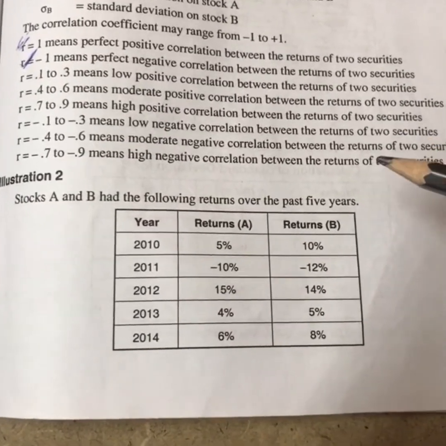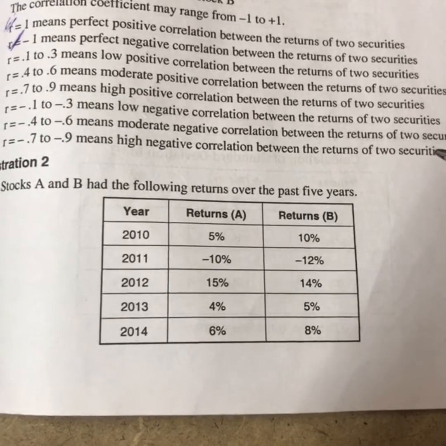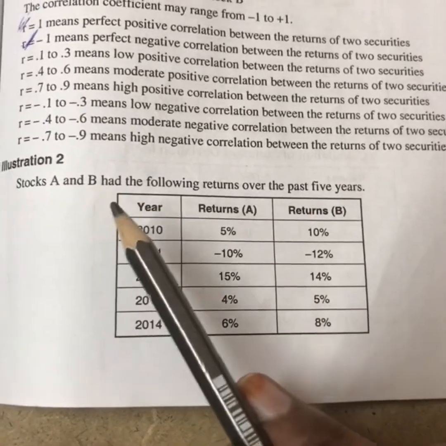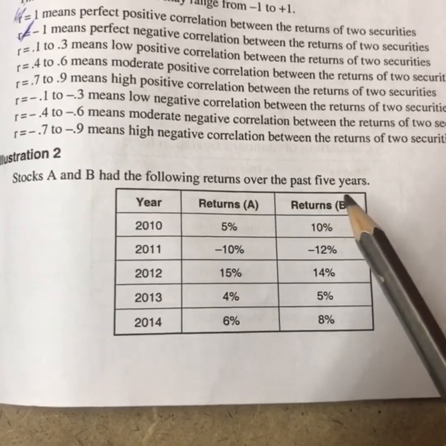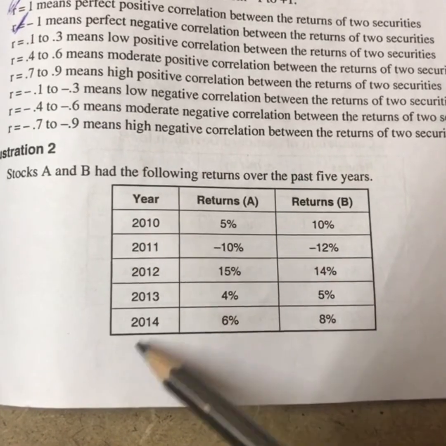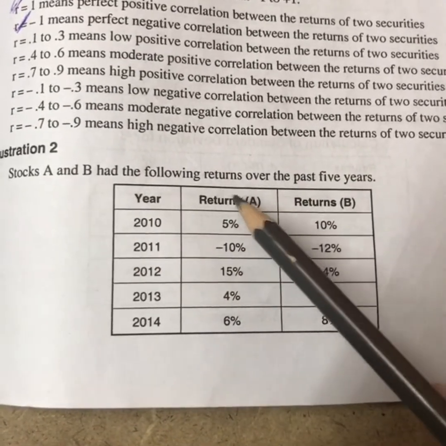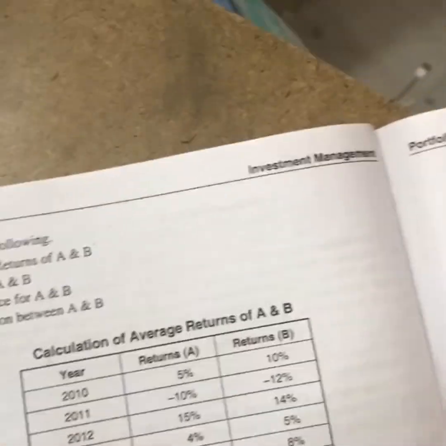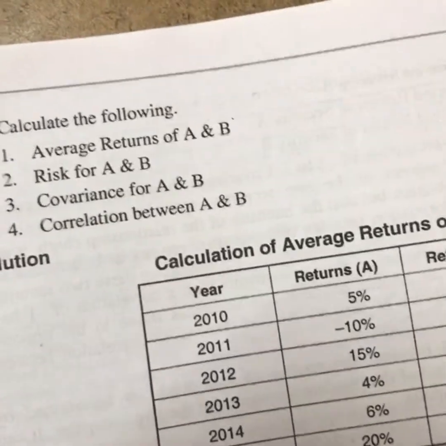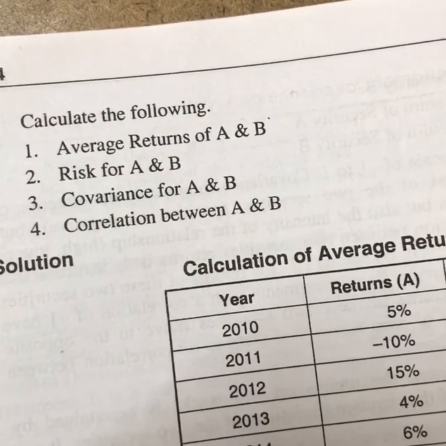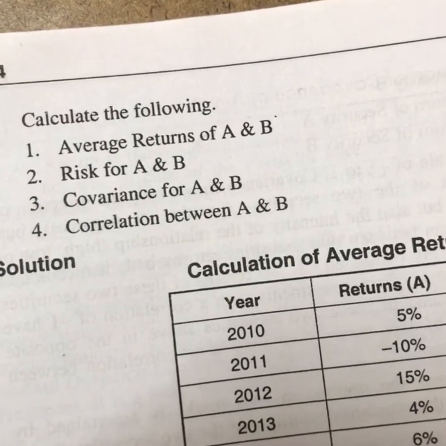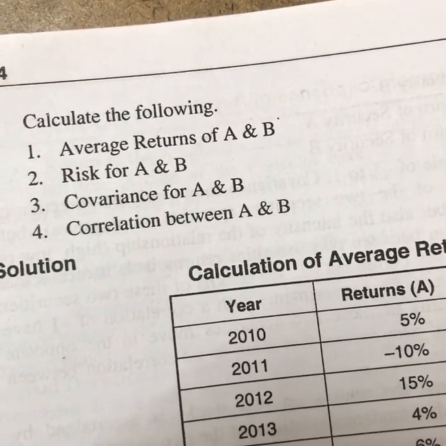Now we will see one problem relating to ex post, girls, which is nothing but the average return. Stock A and B had the following returns over the past 5 years. So years they have given you, and security A returns they have given, security B returns they have given. And the question they asked you to calculate average returns, risk for A and B, covariance and correlation between A and B. See, in this question they asked you risk.